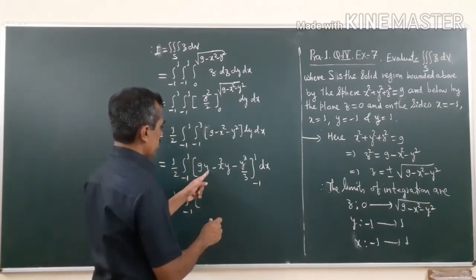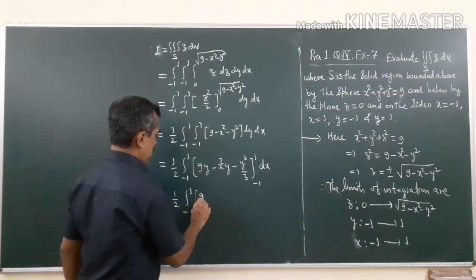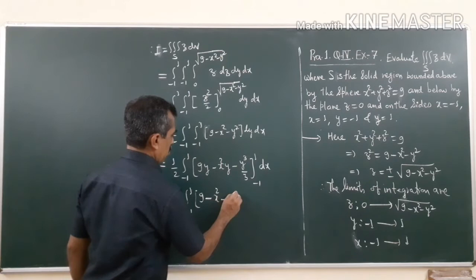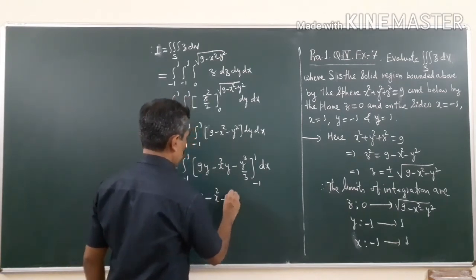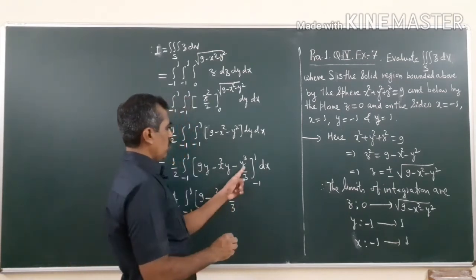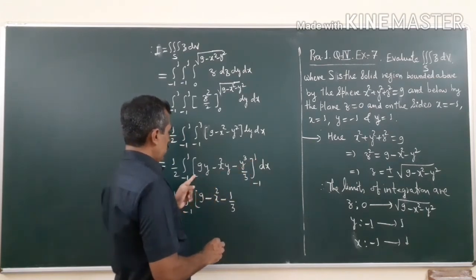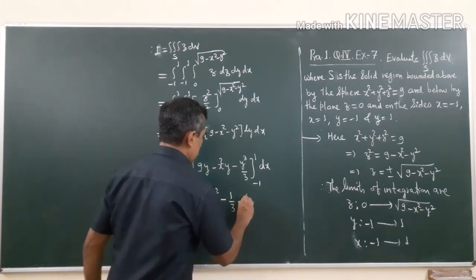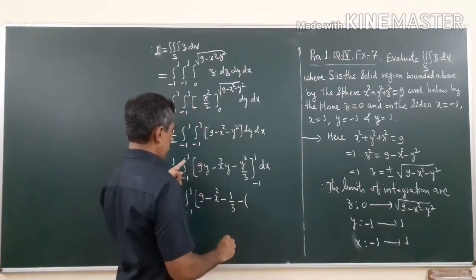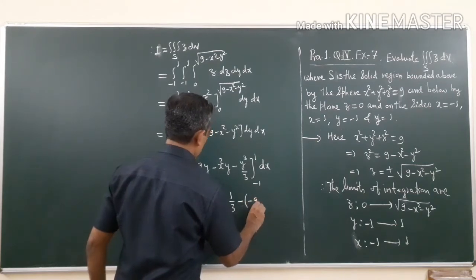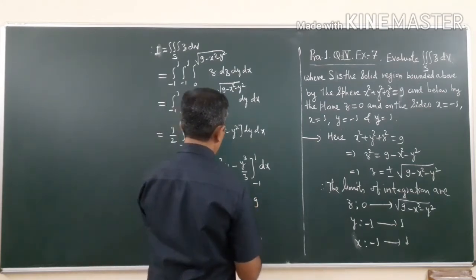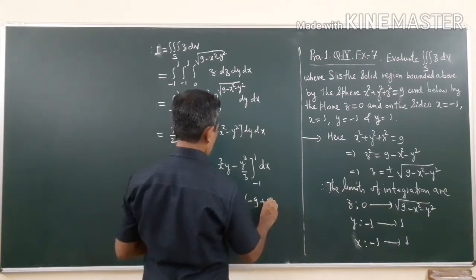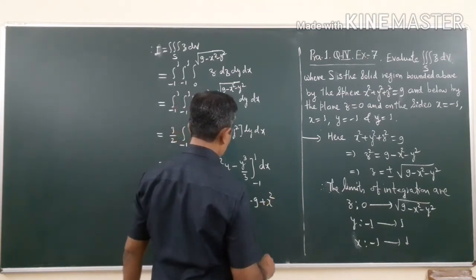This is 9 minus x square minus 1 by 3, because we are going to put y as 1. Minus, now the lower limit: this will be minus 9, then minus 1, the minus will become plus x square.